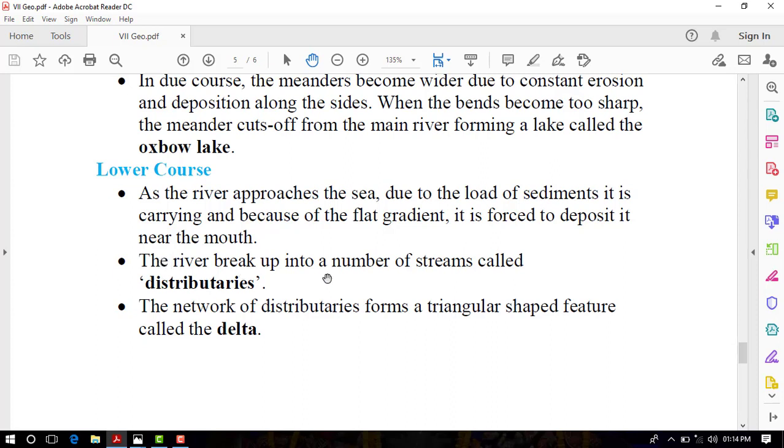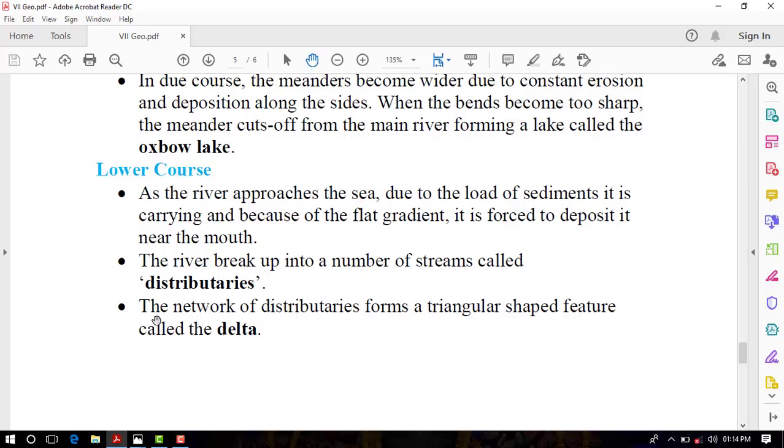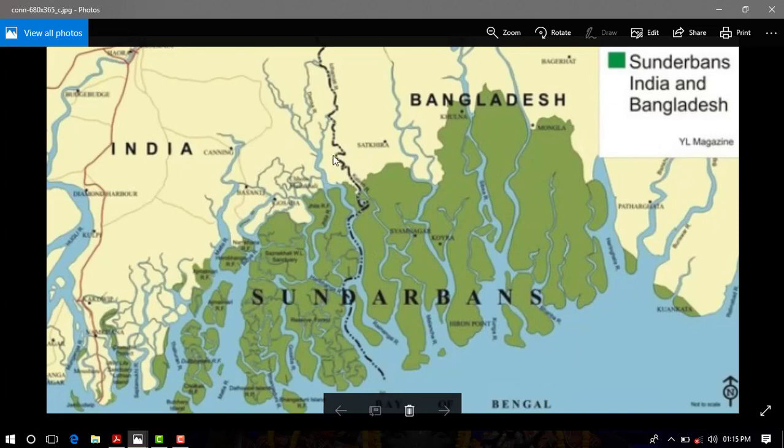The river breaks up into a number of streams called distributaries in the lower course. On your screen you can see a diagram of distributaries. The network of distributaries forms a triangular-shaped feature called the delta. On your screen you can see an image of the Sundarban Delta, which is the largest delta in the world.